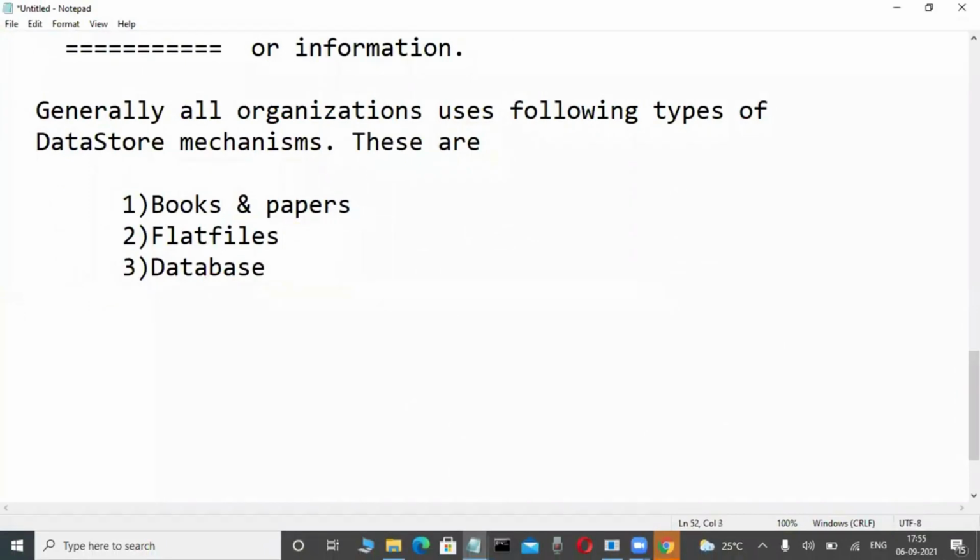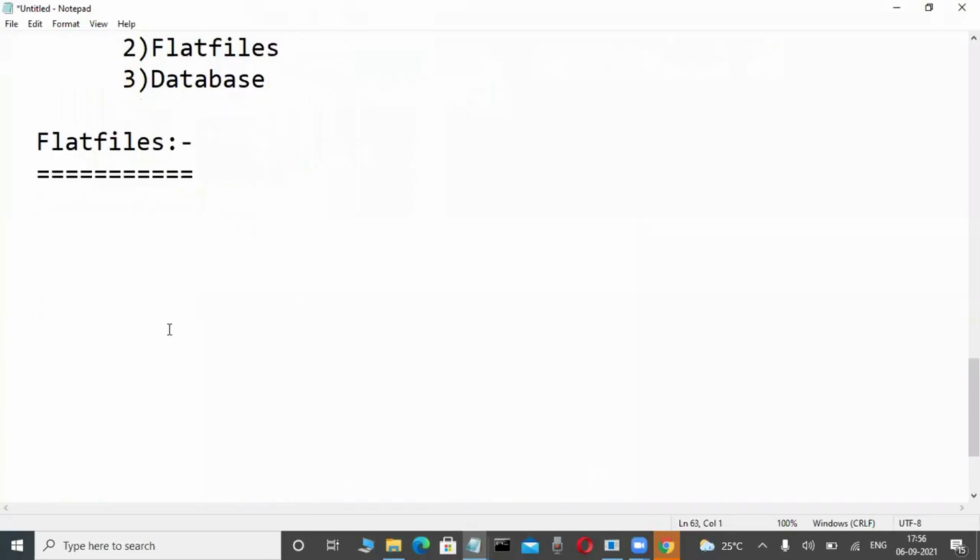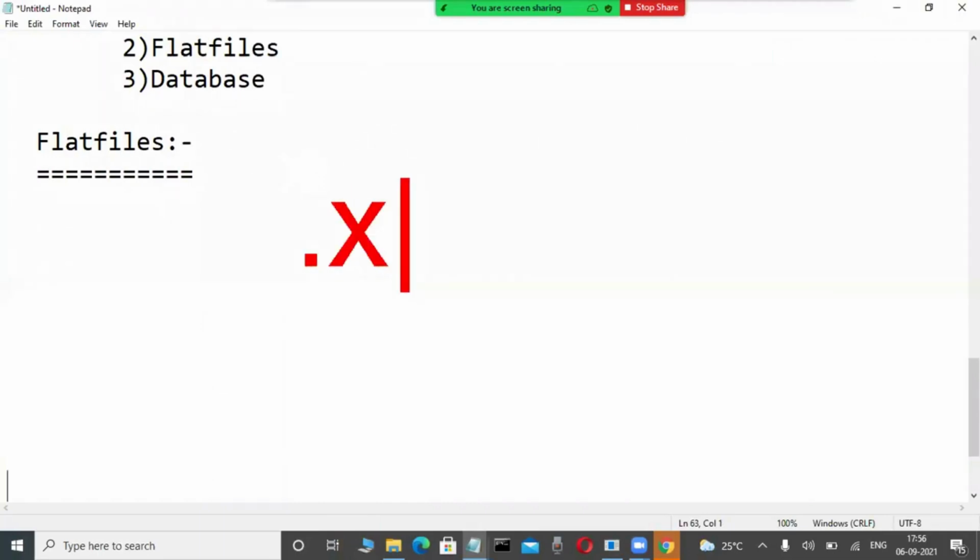So now write it: flat files. What is a flat file? I will tell you. Flat files means files only. Simple. For example, a .DAT file, a .XLS file, a text file like this. These are extensions. Files are what they call flat files in computer terminology. Okay, fine.